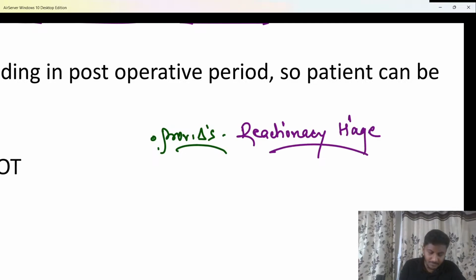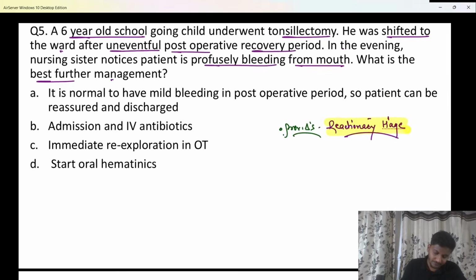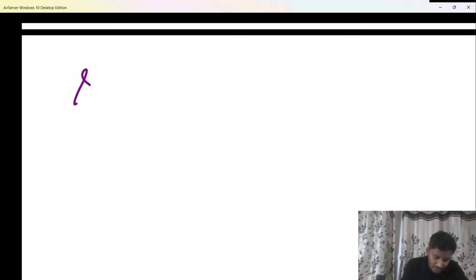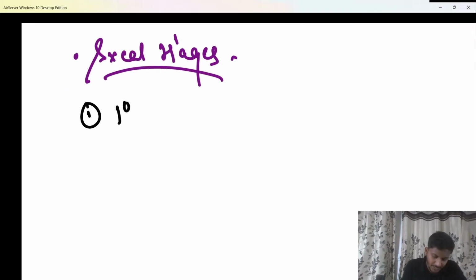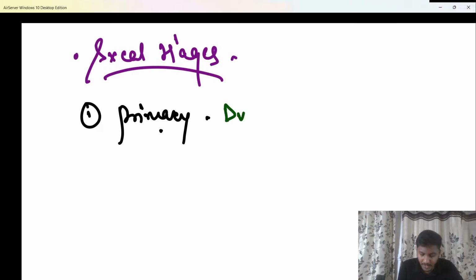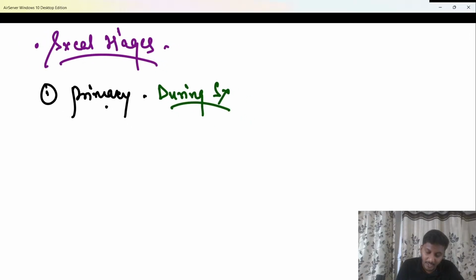We know there are 3 types of surgical hemorrhages which are seen usually. So do remember that. Let's talk about them in a fast manner. The hemorrhages or bleeding related to the surgery. The first type of surgical hemorrhage is called a primary hemorrhage. First of all, what is primary hemorrhage? Any bleeding that happens during the surgery, when the surgery is going on, is called primary hemorrhage.